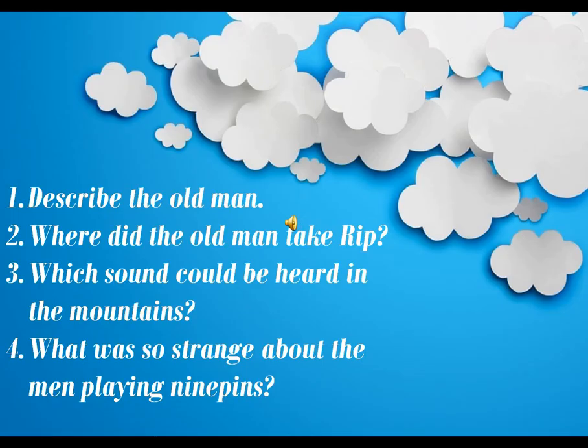Now, let us have a look at some very easy questions from this chapter. Question number 1. Describe the old man. Number 2. Where did the old man take Rip? Question number 3. Which sound could be heard in the mountains? Question number 4. What was so strange about the men playing 9 pins?